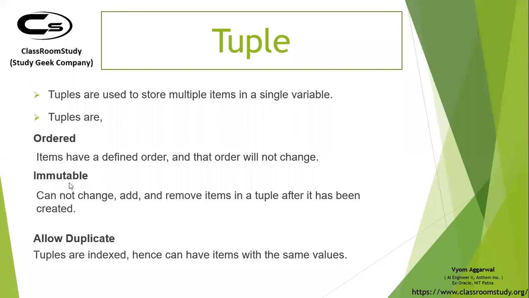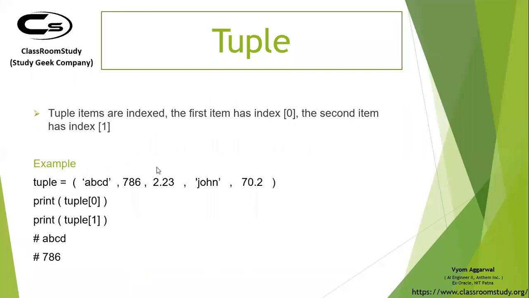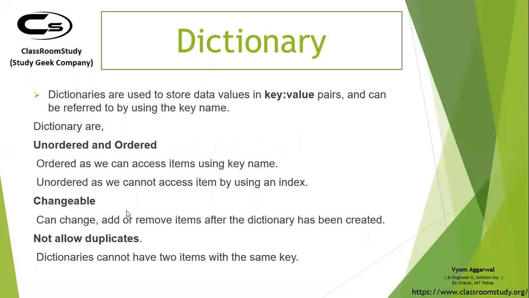Tuples are ordered, immutable, and allow duplicates. This is how you create a tuple, and this is how you access them. Now dictionaries are unordered. Why do we say they are unordered? Because you cannot access dictionaries based on index. You have to use keys to access the value of a dictionary.